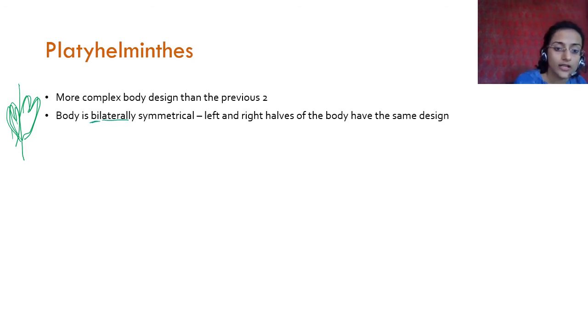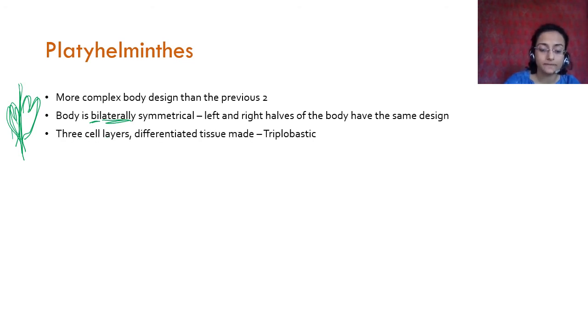Bi-lateral, okay, bilaterally symmetrical, two halves laterally, when you cut it in a lateral way, and it is symmetrical like that. Okay. Then there are three cell layers. Until now we had seen that poriferans and coelenterates have two cell layers. Okay, so these have three cell layers.